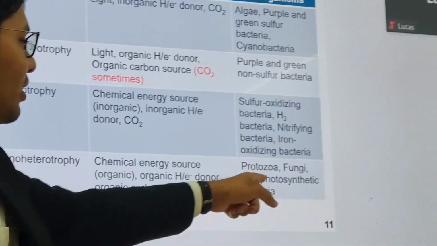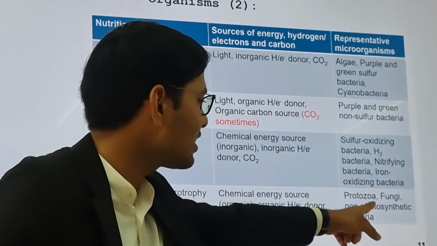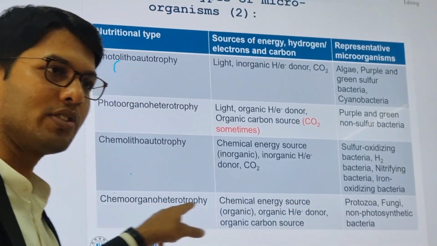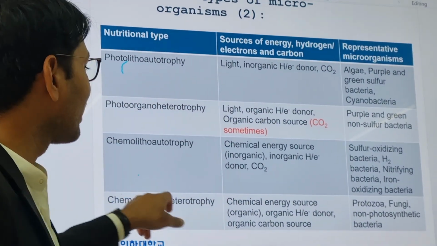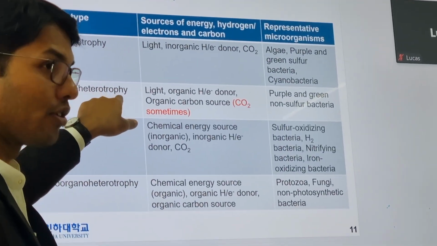So non-photosynthetic bacteria, protozoa and fungi are chemo-organo-heterotrophic. All the pathogens also fall in this category, because they are chemo-organo-heterotrophs, and some fall into photo-organo-heterotrophs.